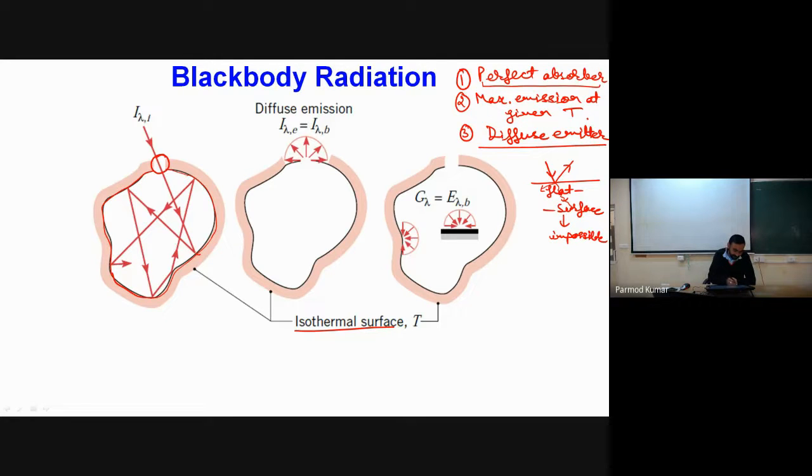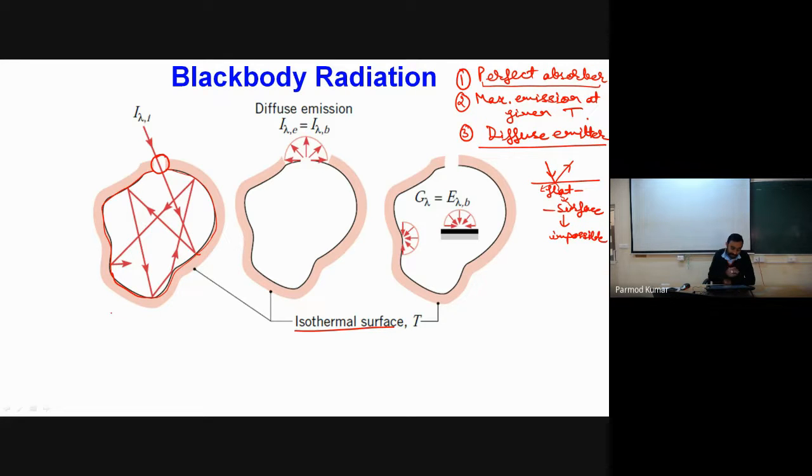Again we have multiple reflections, and in each reflection there is some energy loss, because part of the energy is absorbed by the surface. So finally, after a number of reflections, the entire energy associated with the incident ray will be completely absorbed.